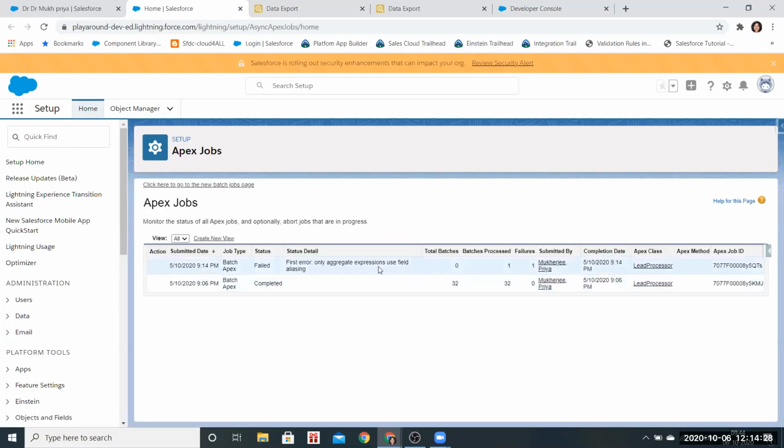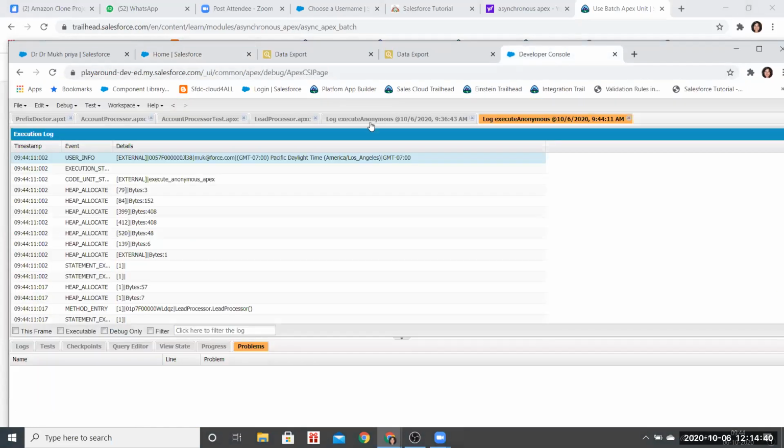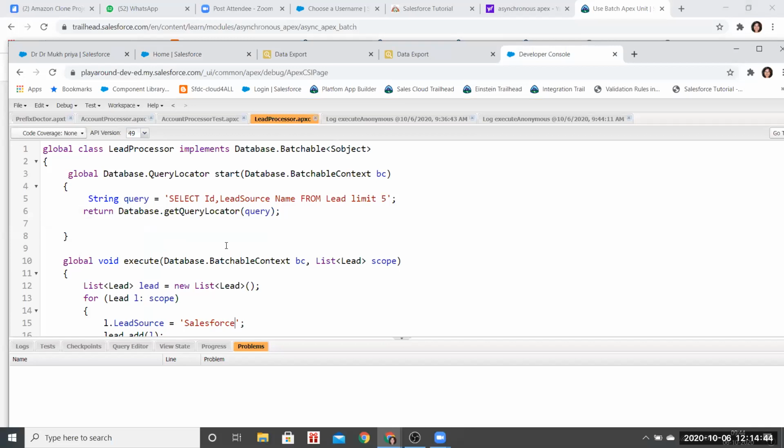Okay. Only aggregate expression uses field aliasing. Query error. You haven't given a comma after lead source. Go to developer console, we will see what it is. Give a comma after lead source.